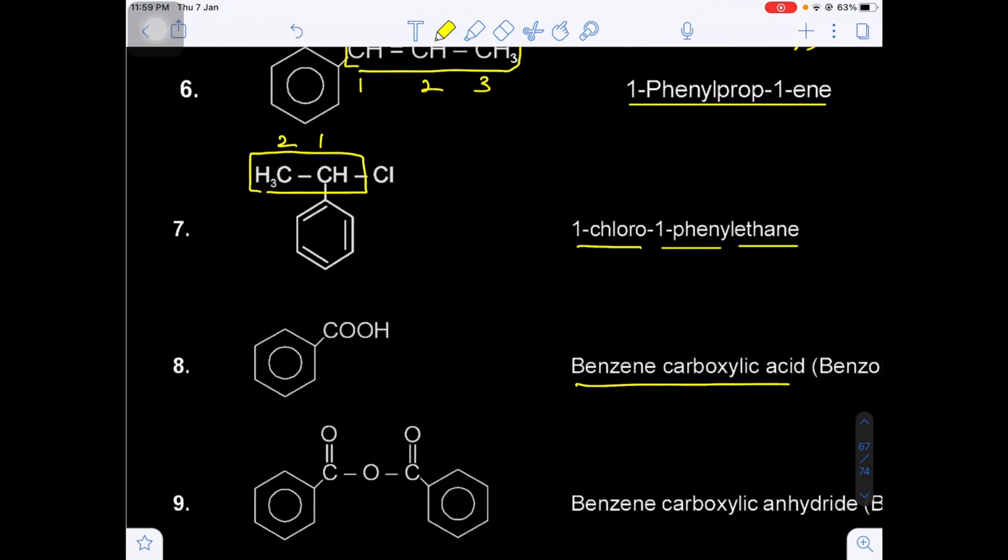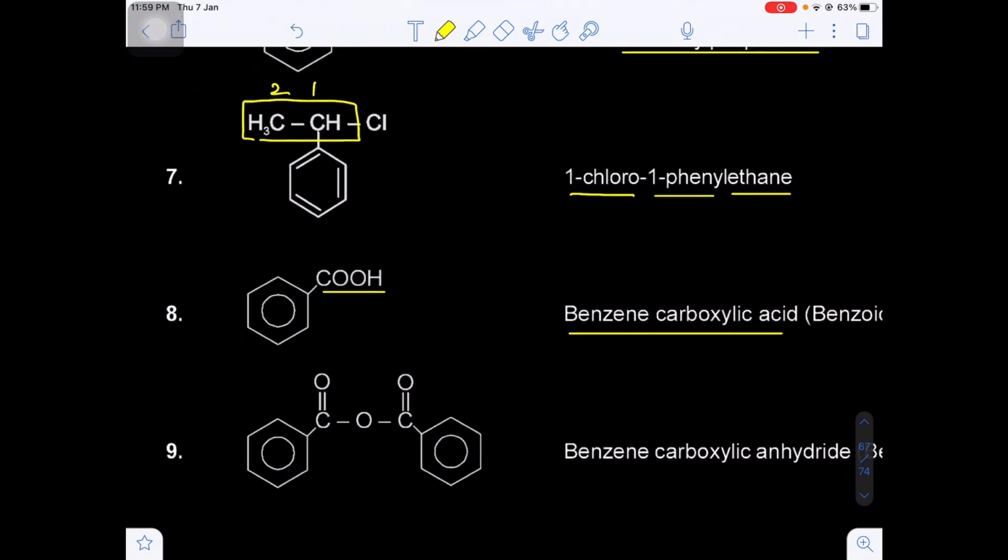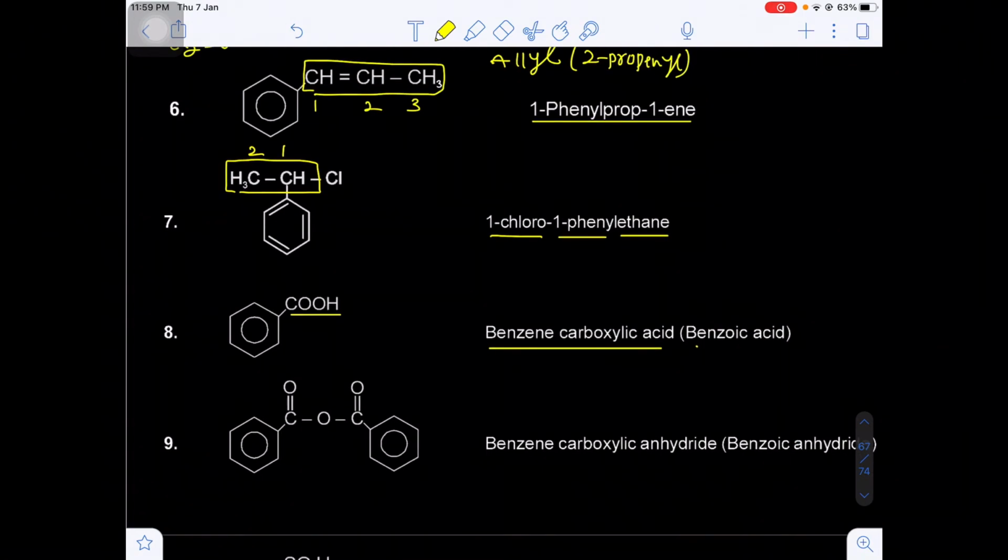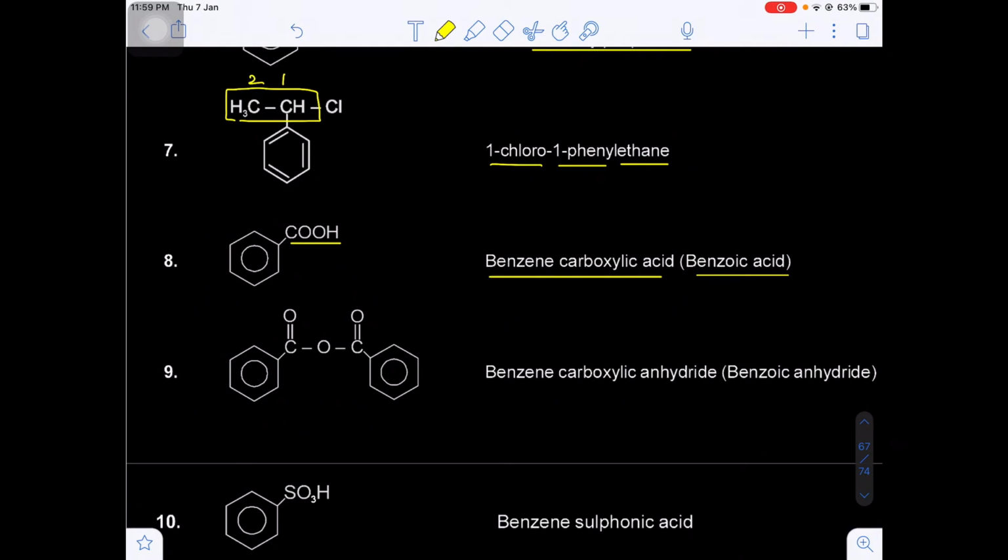So this will be benzenecarboxylic acid, because the carboxylic group is not included in the parent chain. That's why it is treated as a special suffix, carboxylic acid. Simply we can say this is benzoic acid. Are you getting my point?